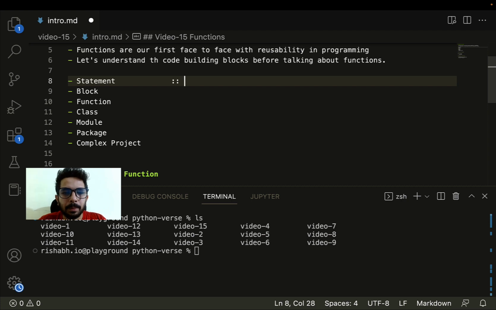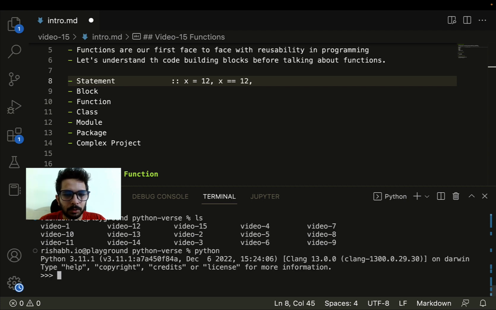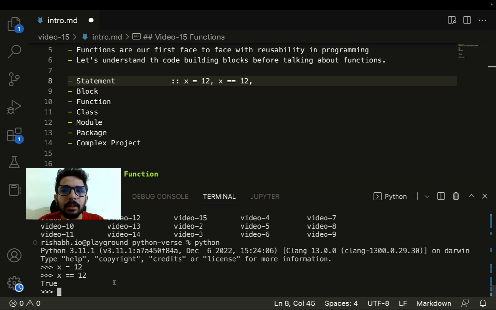What are statements? Things like assignment. This is a statement where you are assigning a literal, that is 12, to a variable, that is x. This is a single statement. Similarly, if you do something like x equals equals 12, this will return you something. Let me quickly show this in my interpreter. Let's say x equals 12. This is called assignment. We are assigning some value to a variable. Similarly, if I do x equals equals 12, this is also a statement. This is returning me something Boolean.